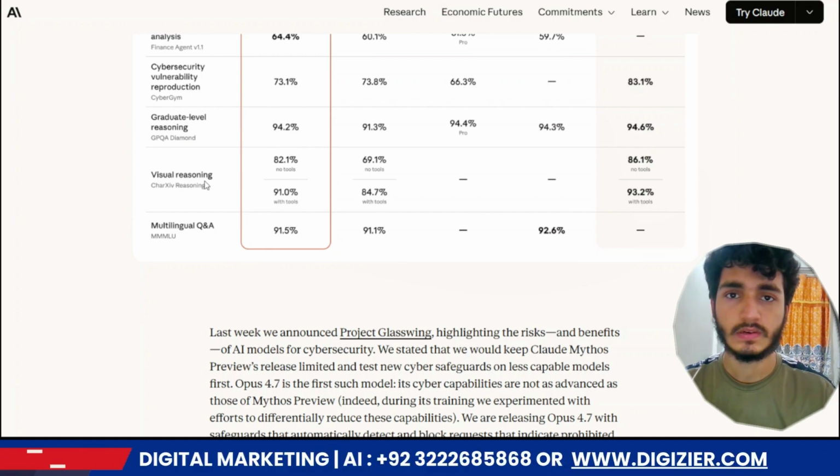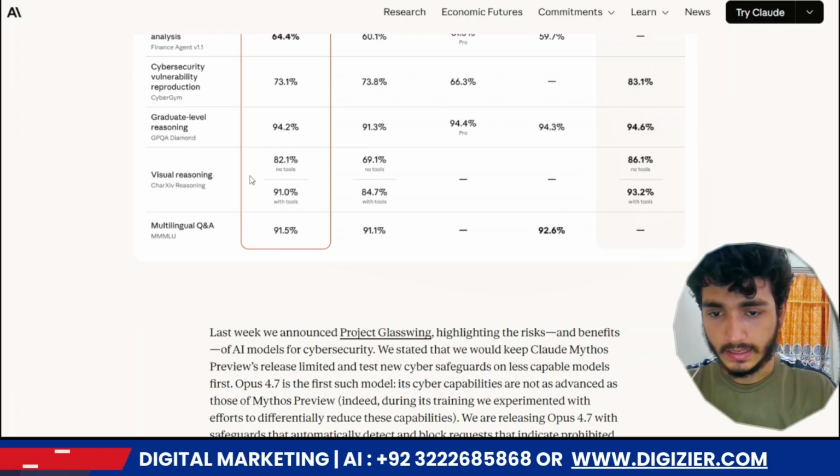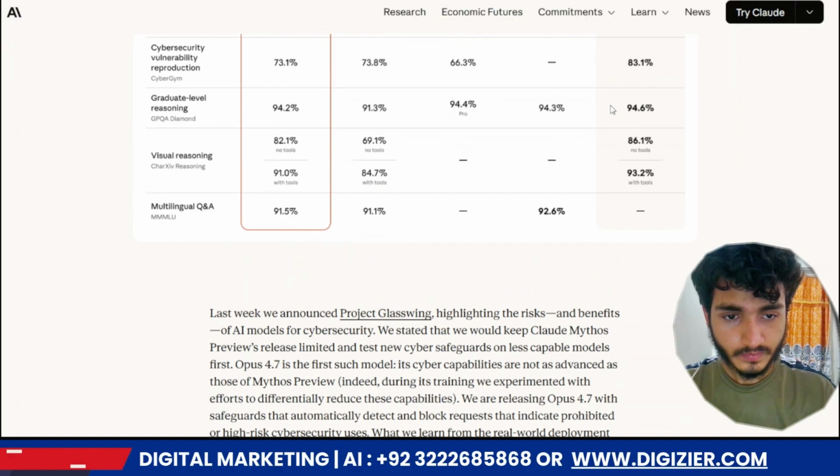Visual reasoning is how Claude visualizes, how it generates a report, and how it reasons about your questions, generating an input and output. You see that in Opus 4.7 it is greater, like 82 percent and 91 percent. For multiple question answering, 91 percent is similar.